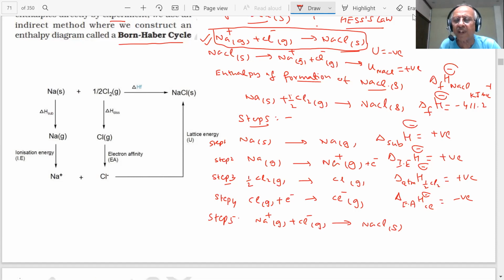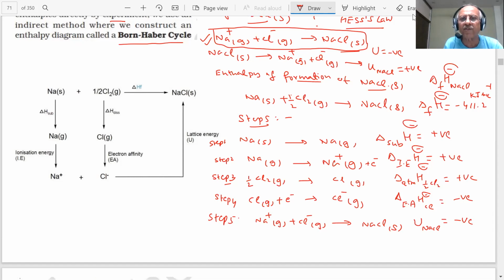When 1 mole of NaCl is formed from gaseous ions, energy will be released. What is this energy, student? When Na+ and Cl- form NaCl, this is our lattice enthalpy, the lattice enthalpy of NaCl. Here, this value is negative because energy is released in the formation. Clear?